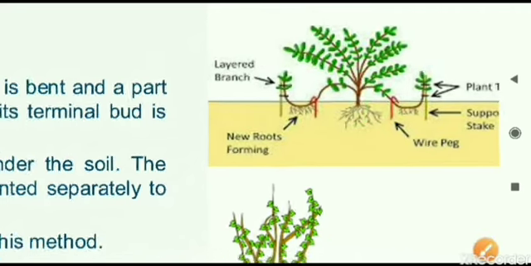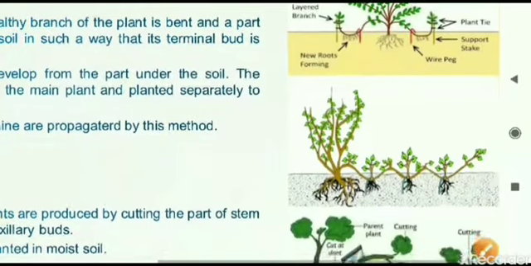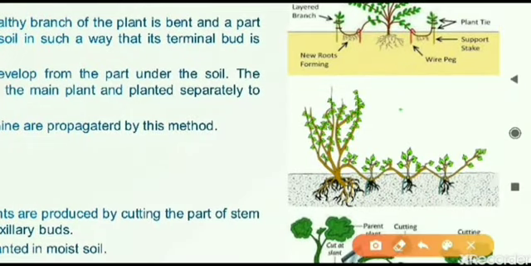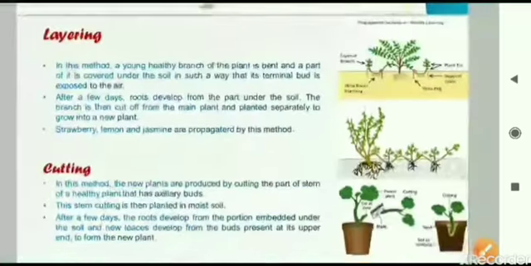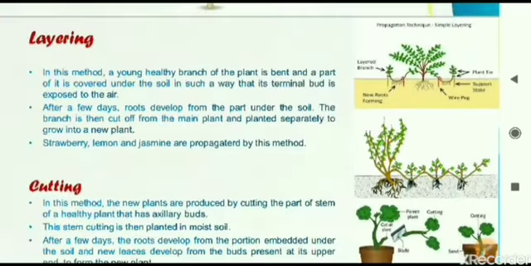That is what is called layering. Here also one more diagram is given. That is also three different branches. Three single branches have been developed into three different plantlets, and slowly they will convert themselves into a new individual plant. So that is what is called the process of layering.